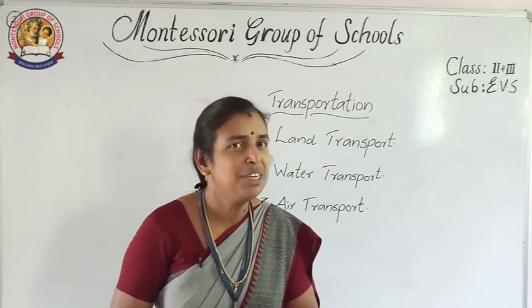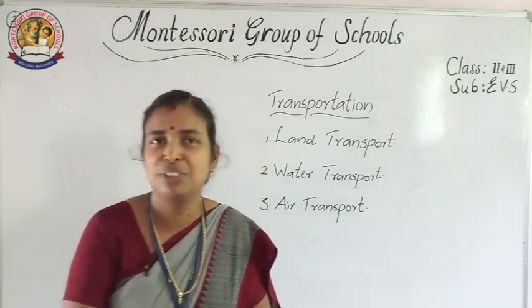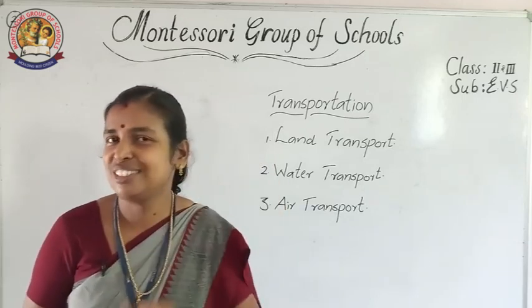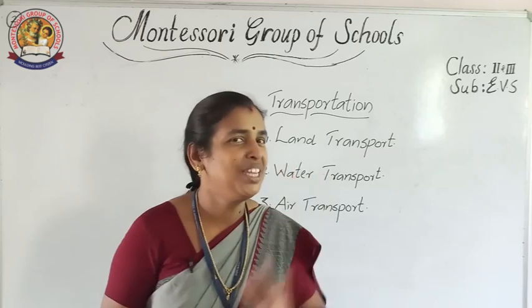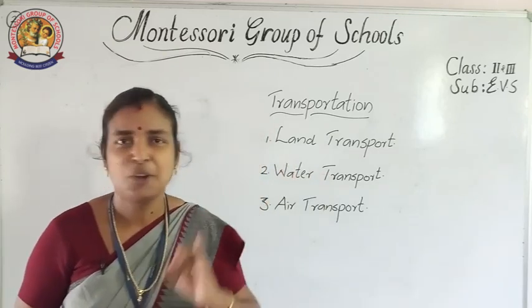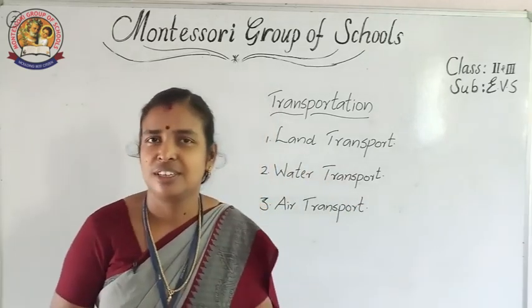Can you name some animals which we use to travel or to transport goods? Elephants, horses, ponies, mules, etc.